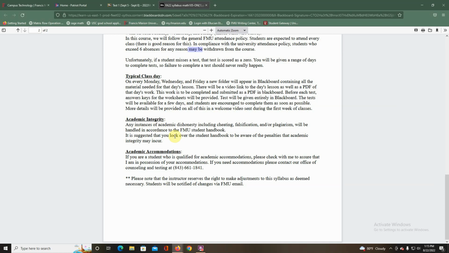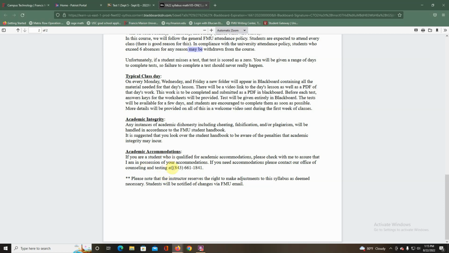Try to do it yourself. The grade is not that important in this class because I know that you will do well enough to pass. The main thing is the learning so that you are able to easily pass Math 111. And if you're cheating yourself and you're not really learning the material, you're really going to struggle in Math 111, the next math class. And if you have any academic accommodations, make sure those reach me.